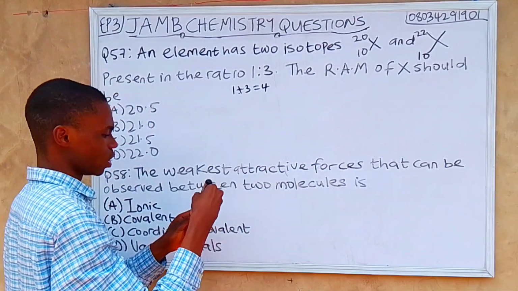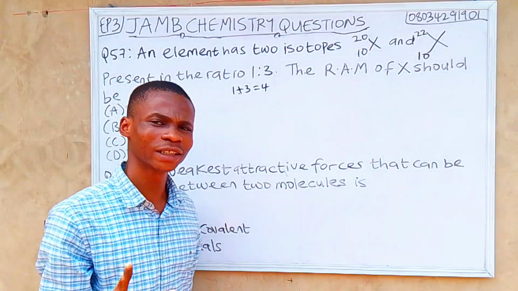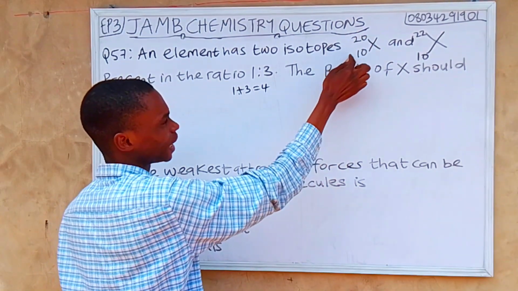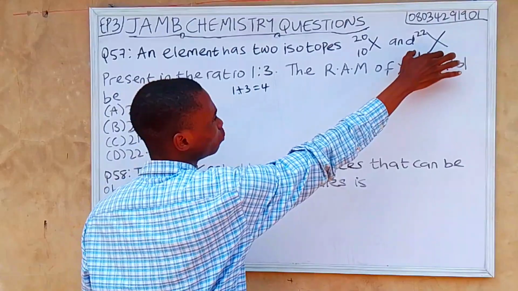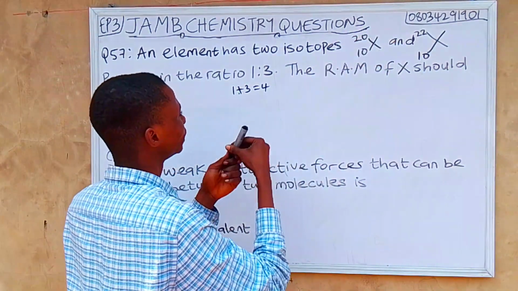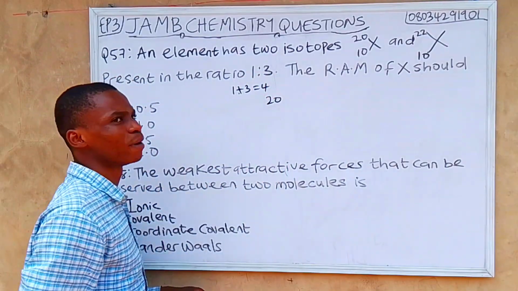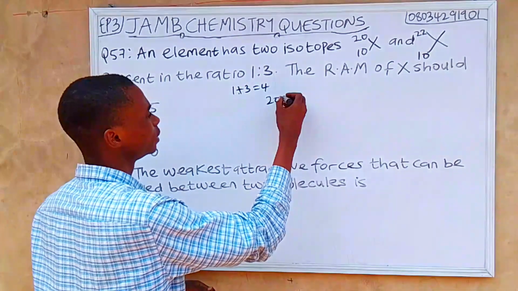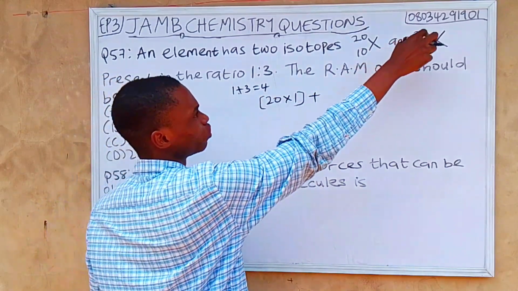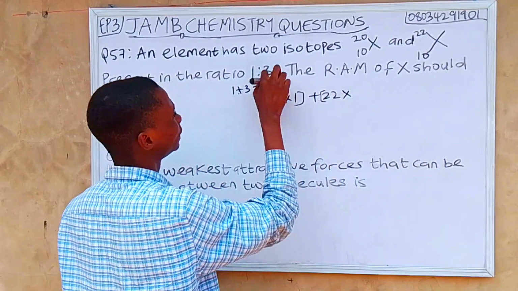After doing that, we multiply the mass number. We are looking for our relative atomic mass, so we multiply the mass number, which is 20. Because this is the atomic number, we have nothing to do with these two atomic numbers. We are dealing with the mass number. So we now have 20 multiplied by 1, plus 22, the second one, multiplied by 3.